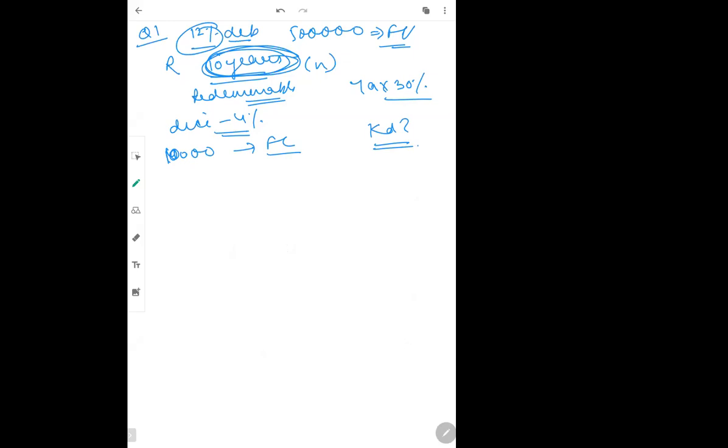ठीक है? Now first thing, we are doing the solution. Every time you do, please write down the formula. So I know that it is my redeemable debentures. So redeemable debentures ka formula is this. This was the formula.